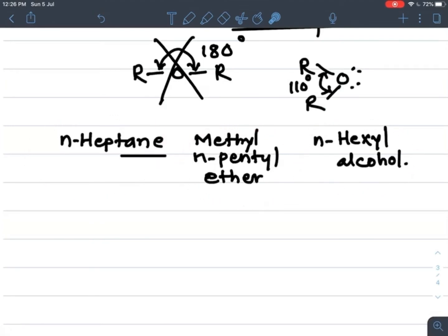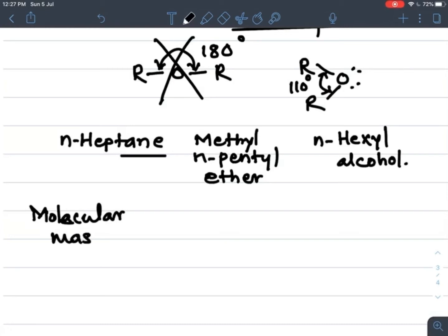If we compare their boiling points, these three compounds have nearly the same molecular mass. If we observe, the molecular mass is given here. You know how to calculate molecular mass.